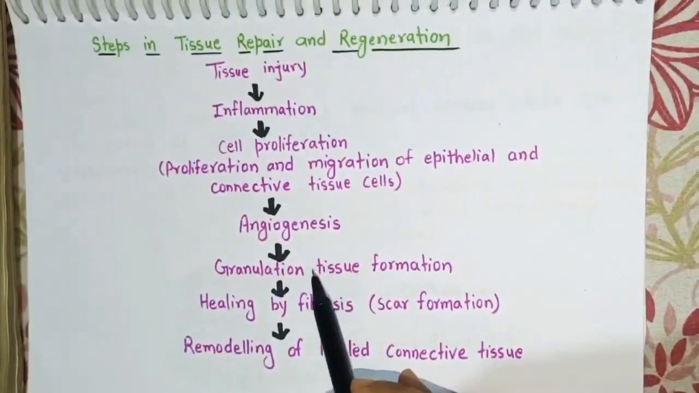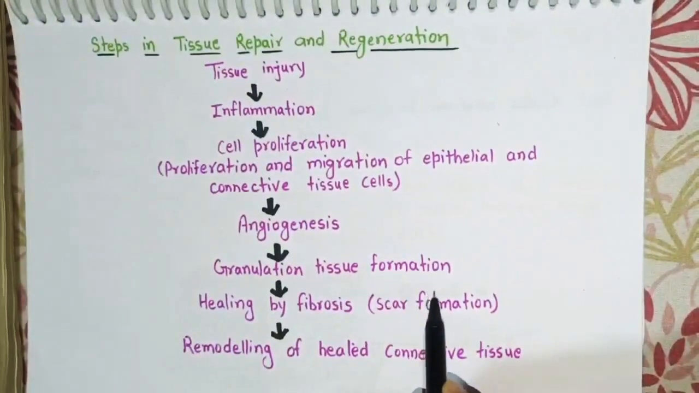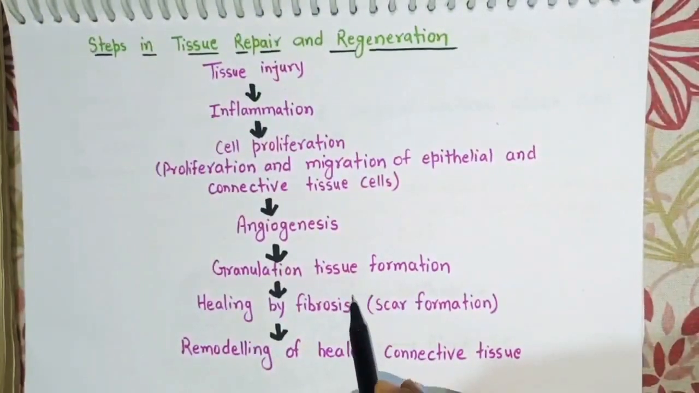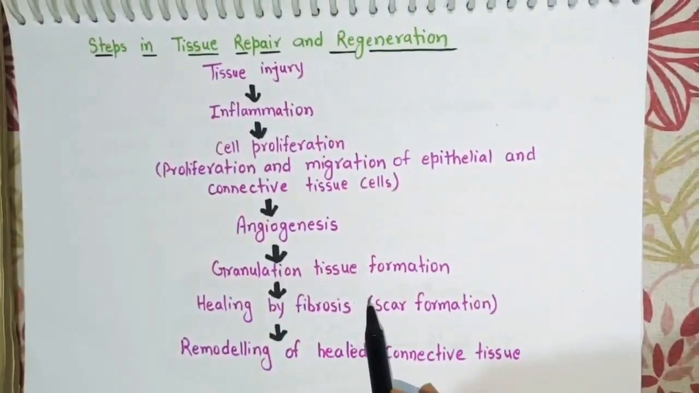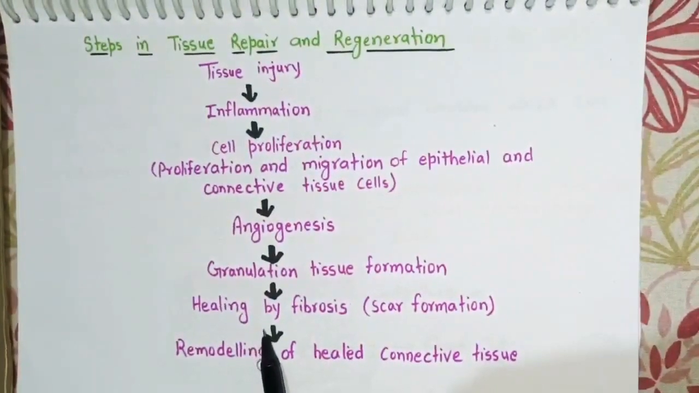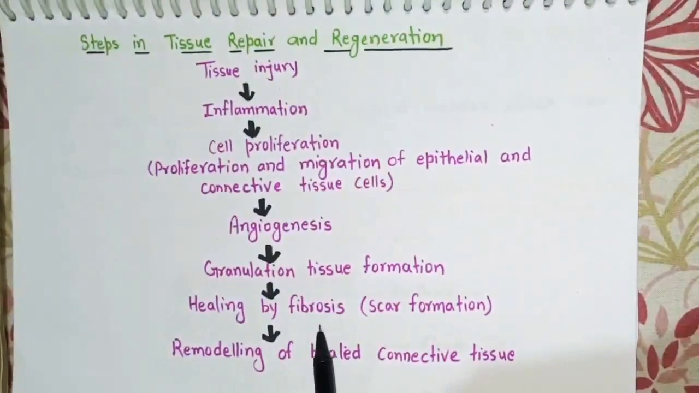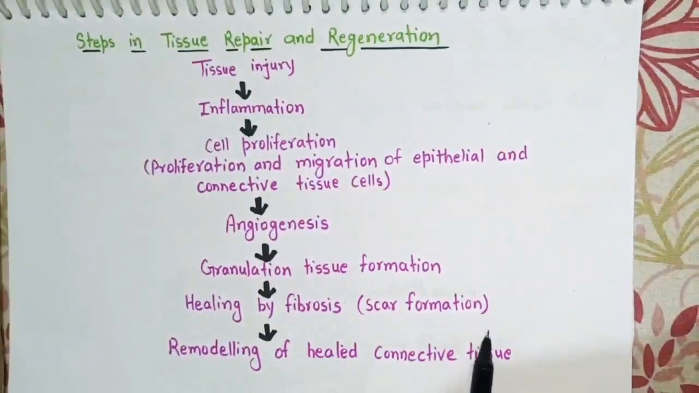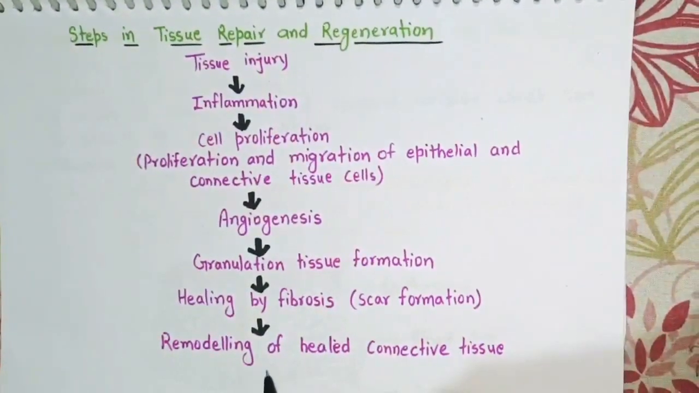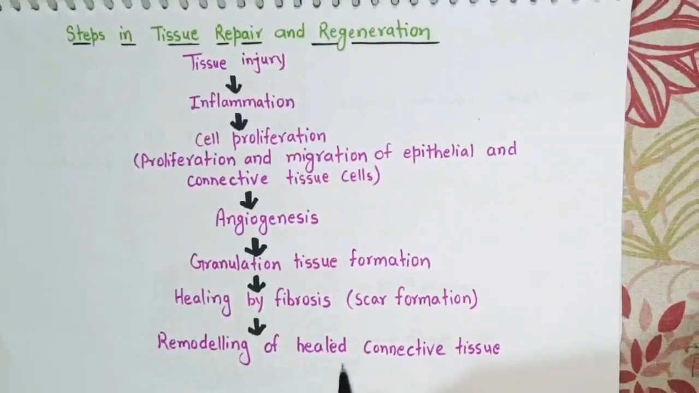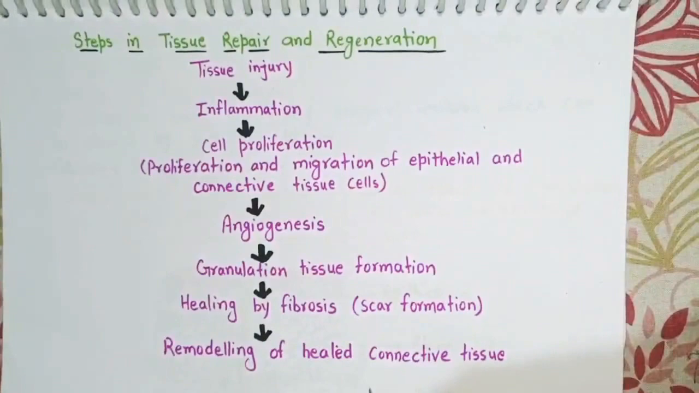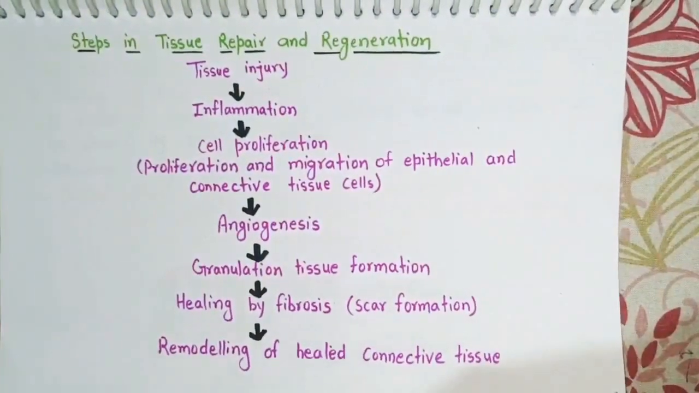After angiogenesis, there will be formation of granulation tissue. Granulation tissue is a kind of connective tissue which helps in the process of repair and regeneration. And finally, there will be healing. After healing, there will be either fibrosis or scar formation. And finally, there will be remodeling of healed connective tissue. That is, the tissue that has undergone injury will regain its normal architecture after the process of healing.